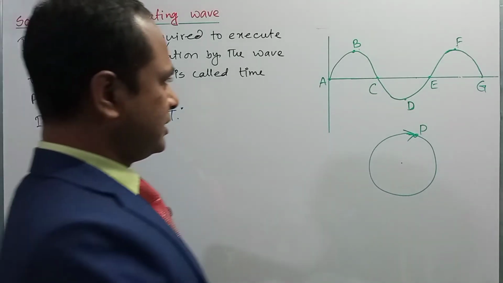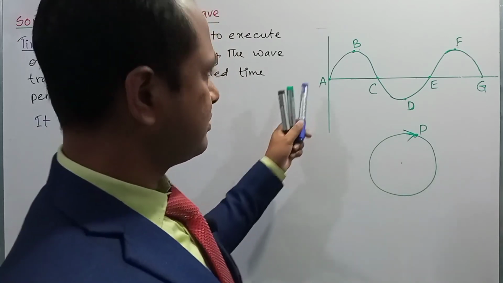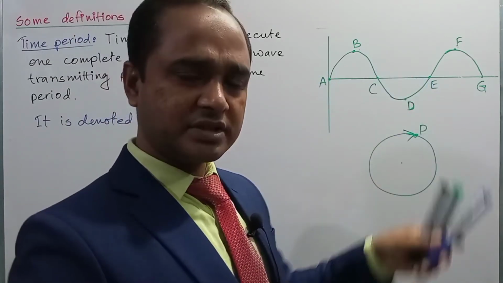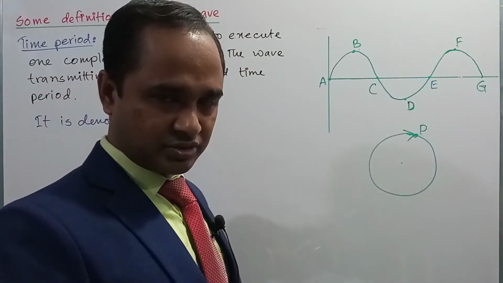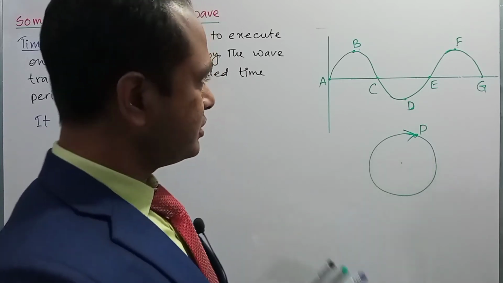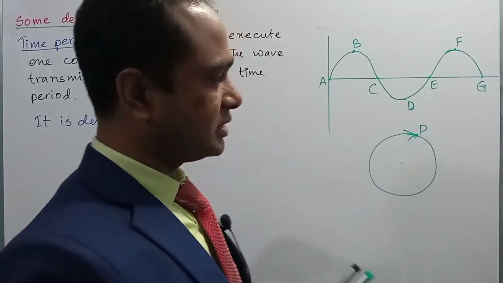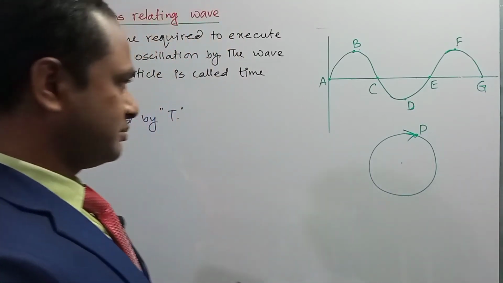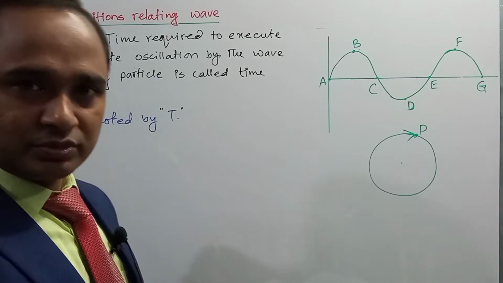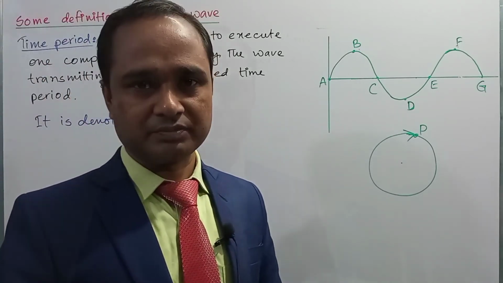Dear student, when a wave propagates from A to E, in the meantime it will execute one complete oscillation. So the time required to traverse from A to E, or to execute one complete oscillation, is called time period. Okay, I hope you got it. It's a very important definition.